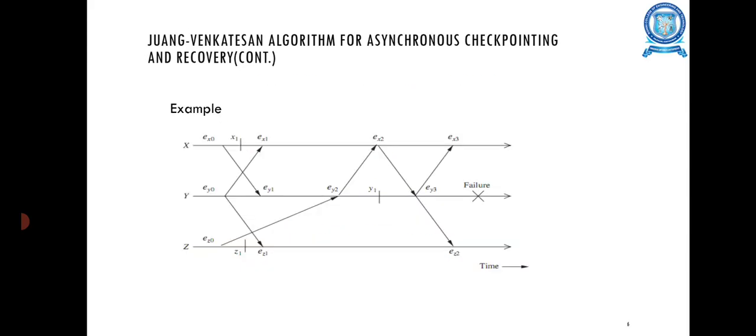This is an example. Consider the above example consisting of three processors. Suppose the processor Y fails and restarts. If event EY2 is the latest checkpoint event at Y, then Y will restart from the state corresponding to EY2.